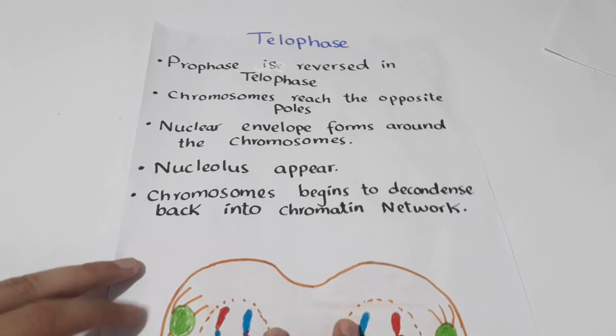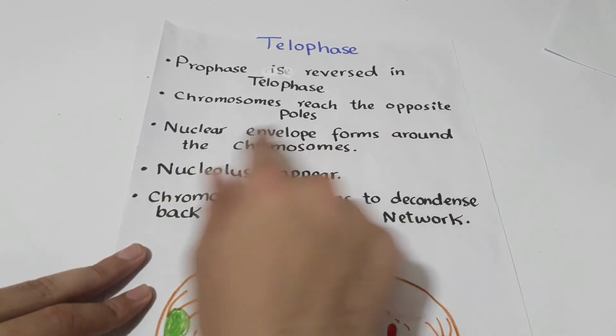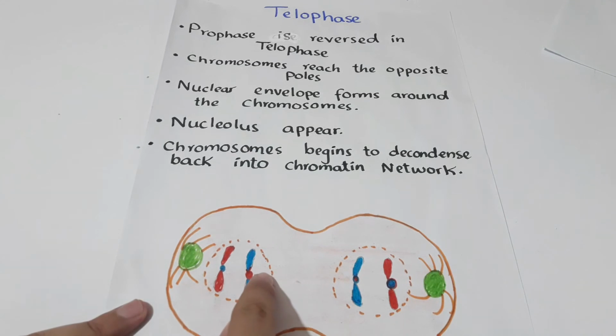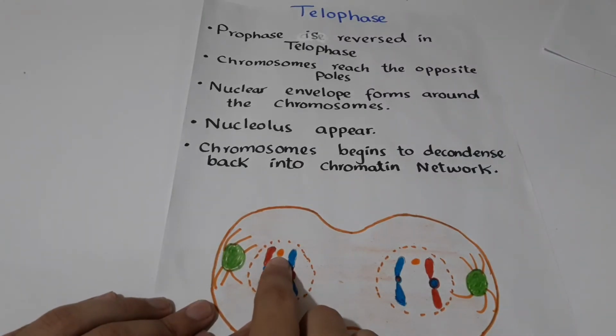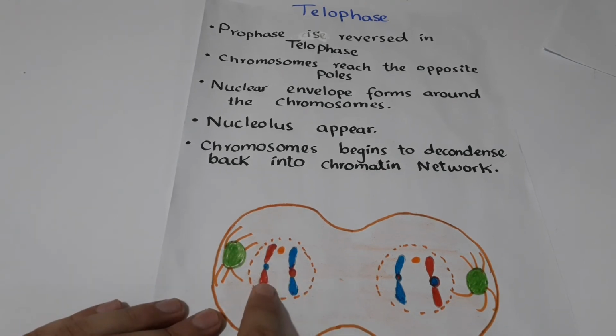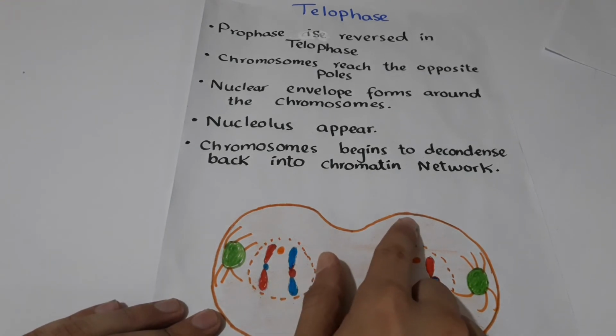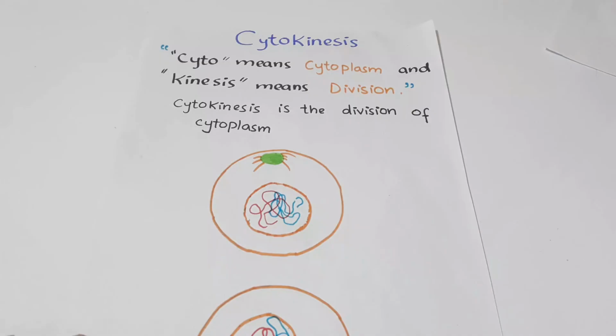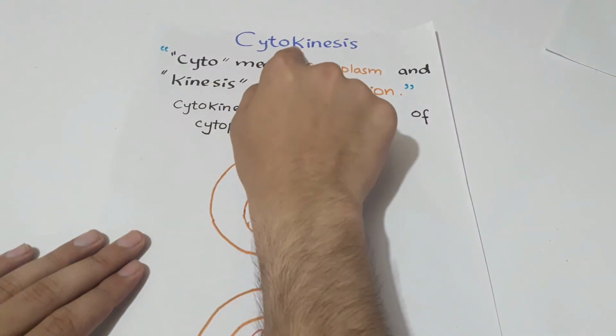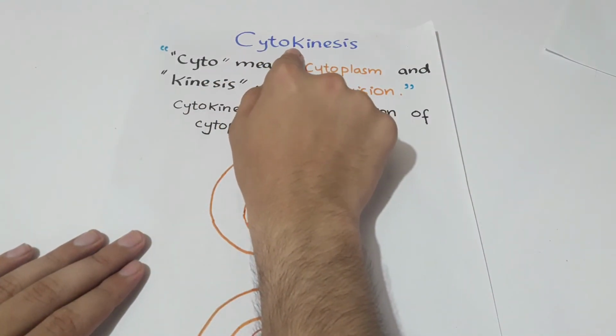The second event that occurs is that the nuclear envelope forms around the chromosomes. The nuclear envelope will again start reappearing around the chromosomes. The nucleolus will also reappear in telophase, which had disappeared in prophase. The chromosomes begin to decondense back into the chromatin network, and the cell membrane begins to move inward at the center of the cell. With the end of telophase, we come to our next stage of mitosis, which is called cytokinesis.